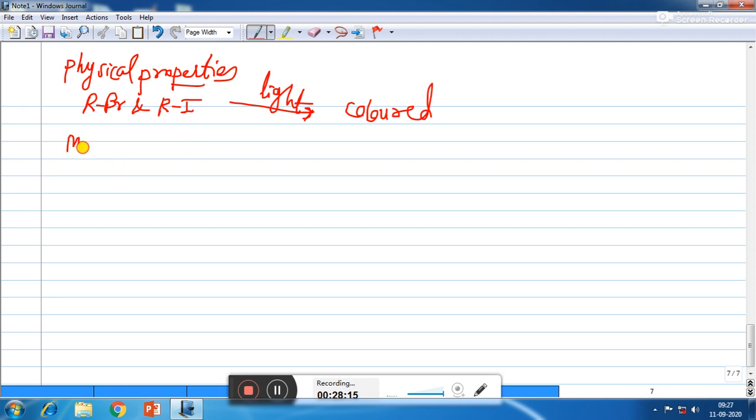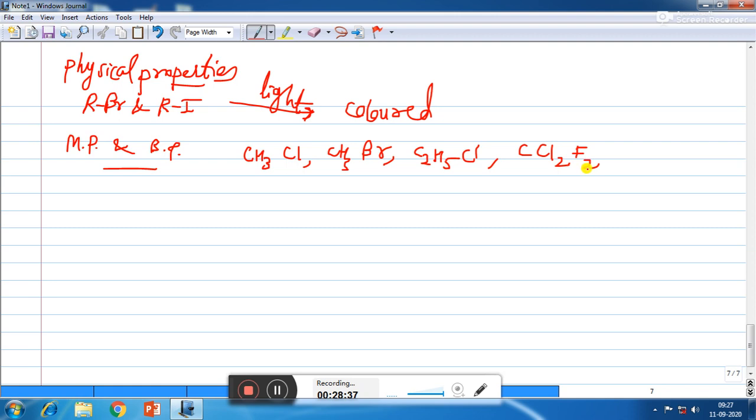Then if we talk about melting point and boiling point, so we will see that lower alkyl halides such as methyl chloride, methyl bromide, ethyl chloride and chlorofluoromethanes are gases at room temperature. Higher members are liquids or solids.